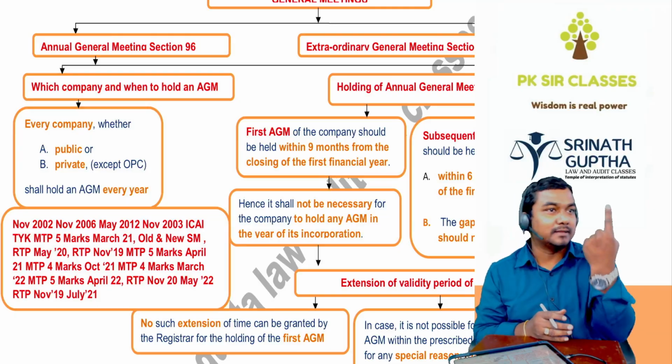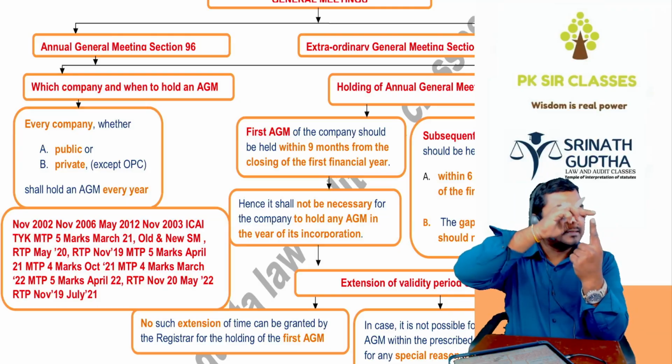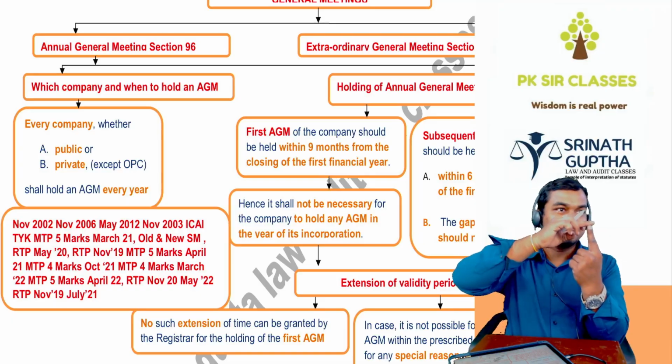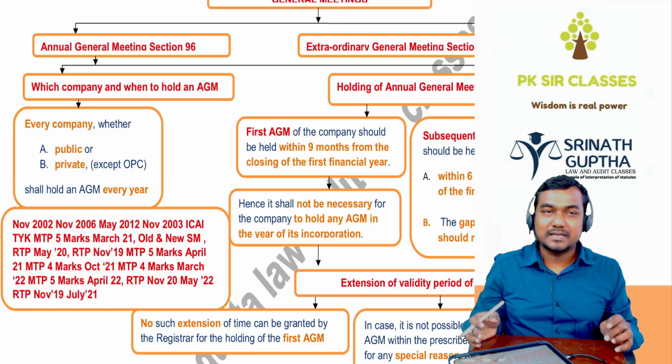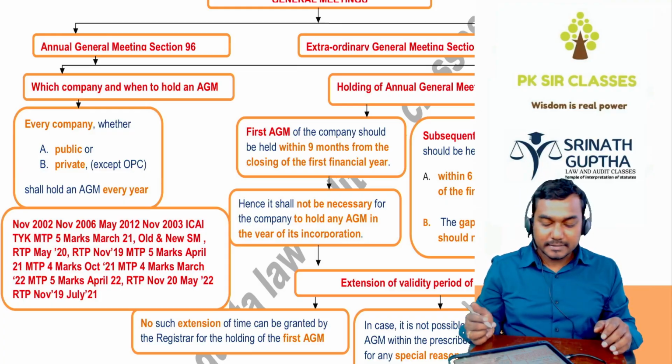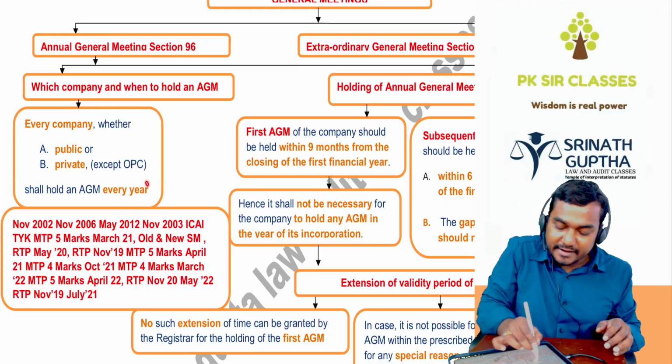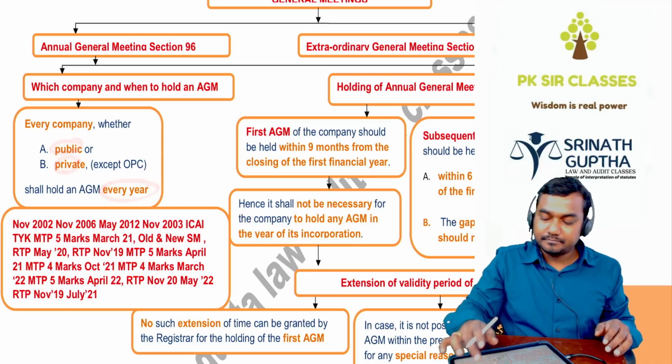In case of OPC, there is one person, he is the promoter, he is the director, he is the employee, he is the HR, he is the cashier, he is the sweeper. So you know everything about the company. That's why for OPC AGM is not compulsory, but other than OPC every company has to conduct the general meeting every year. That can be a private company or a public company.